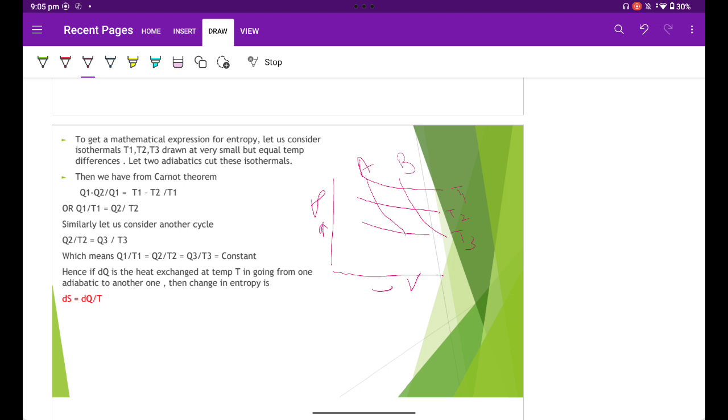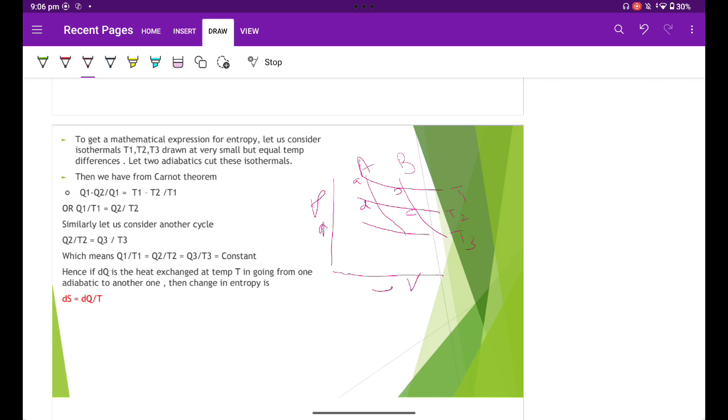Now, if I consider the Carnot cycle A, B, C, D: in going from A to B, some amount of heat Q1 is absorbed at temperature T1, and in going from D to C, an amount Q2 is given out at temperature T2.